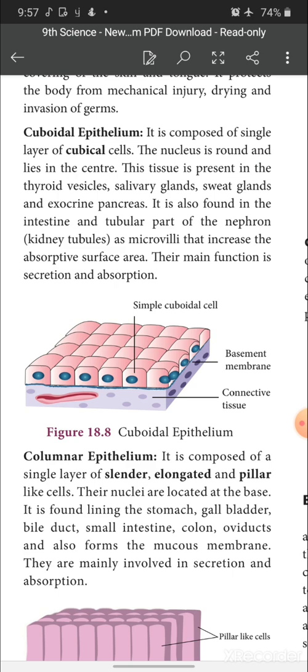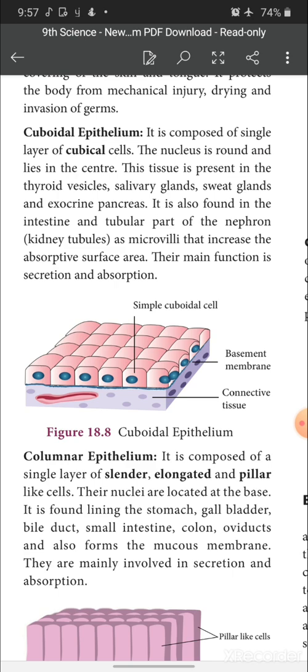Next question, where are they present? Thyroid vesicles, that is in the thyroid gland, salivary glands, sweat glands, exocrine pancreas. So, these are the parts of our body where the cuboidal epithelium is present. It is also found in the intestine and tubular part of the nephron, as microvilli that increase the absorptive surface area. Then their main function is secretion and absorption.